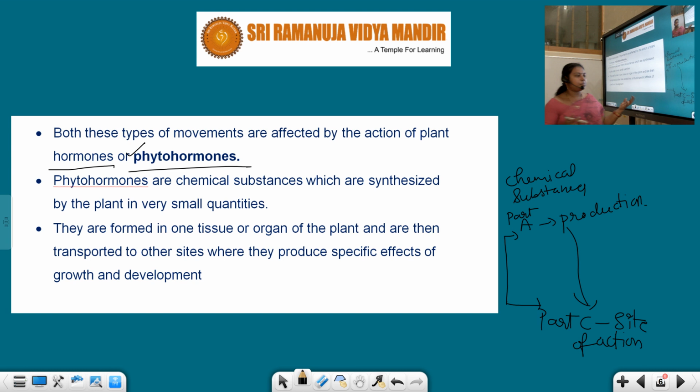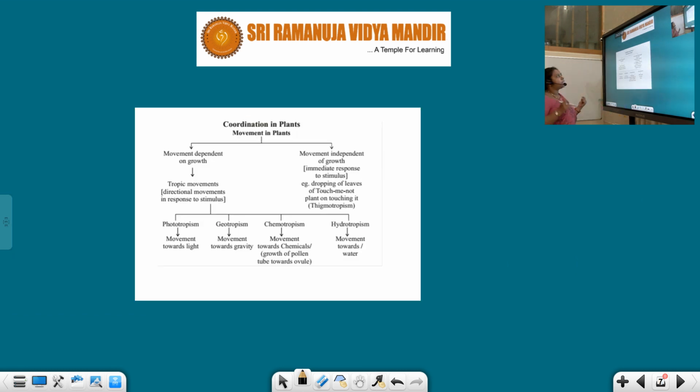Next, coordination in the plant: movement in the plant. Here it is of two types: movement dependent on growth and movement independent of growth.